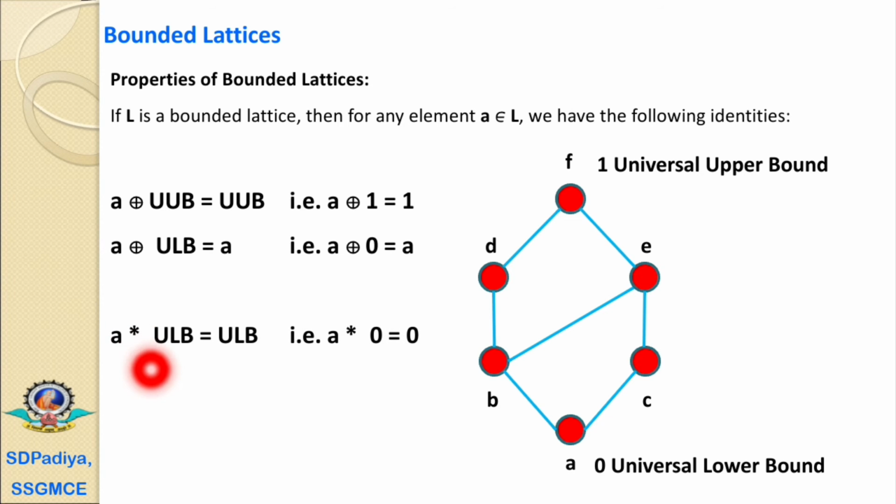Similarly, A meet the universal lower bound is equal to the universal lower bound. That is, A meet 0 is always 0. And A meet the universal upper bound is equal to A. That is, A meet 1 is equal to A, this element.